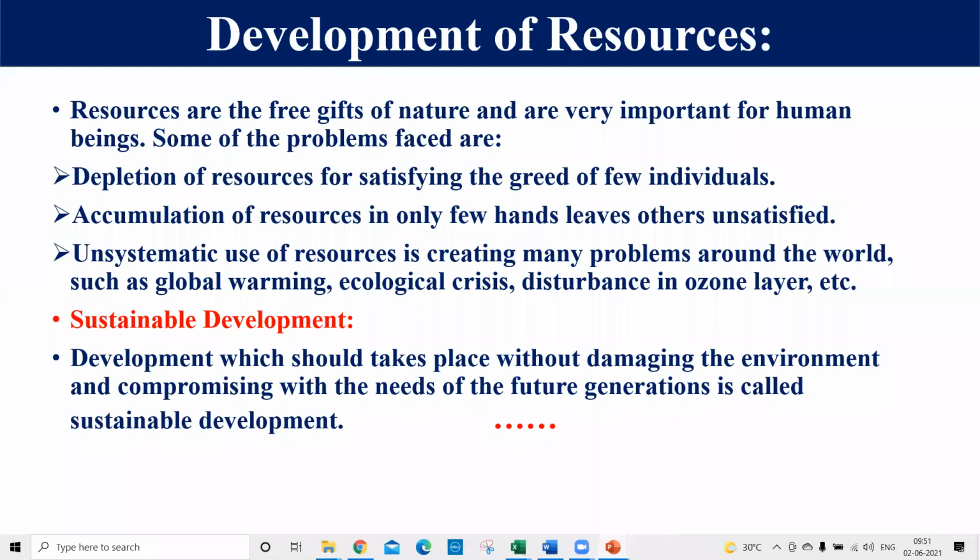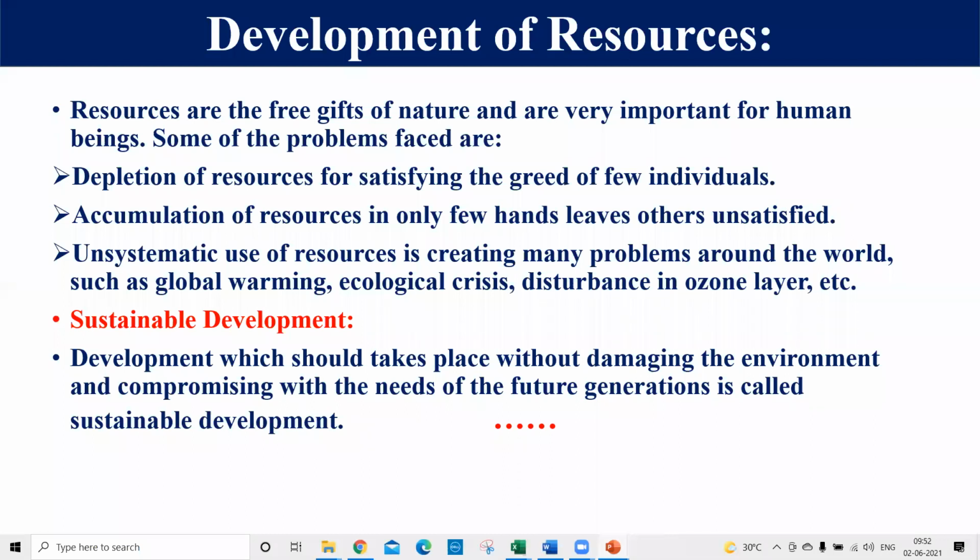It means they are accumulated, and they satisfy only the needs of a few persons. And what about the other person? This accumulation of the resources in few hands created a wide gap between rich and poor also. So we have one important class, that is rich and poor also, right friends?